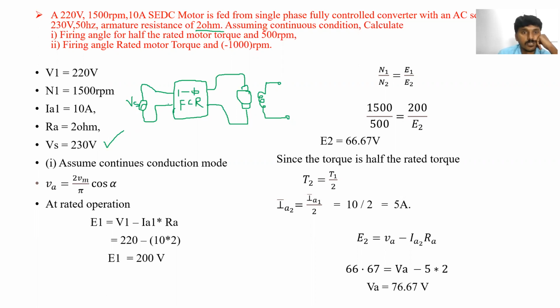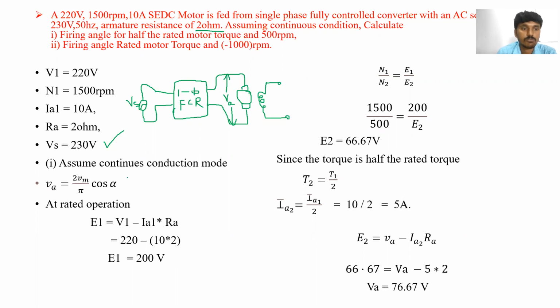Next, assume the continuous conduction mode. Let the average output voltage of the single phase full wave controlled rectifier be VA, or V0.